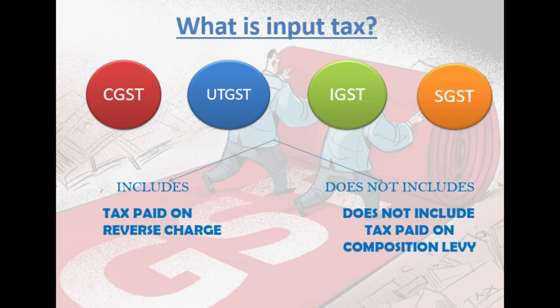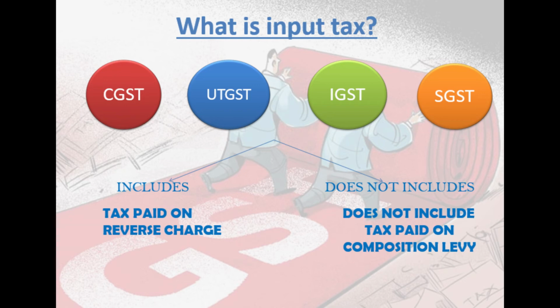Then when you manufacture some taxable goods and sell further or supply further, at that point of time, you are going to charge your customer CGST and SGST or IGST as the case may be. Against that output liability, you can adjust net off the IGST paid on your imported raw material or import of services, correct, which you have paid under reverse charge. I hope I am clear.